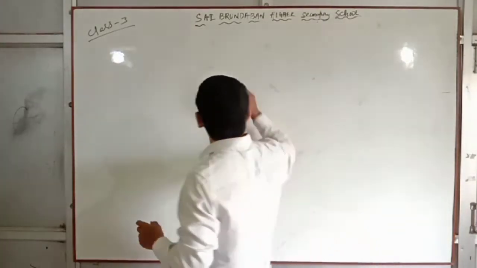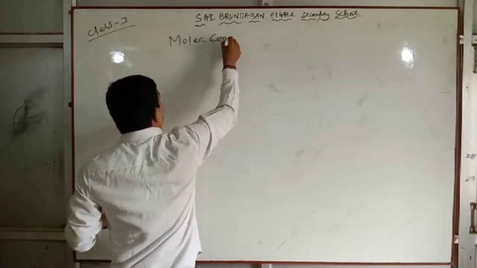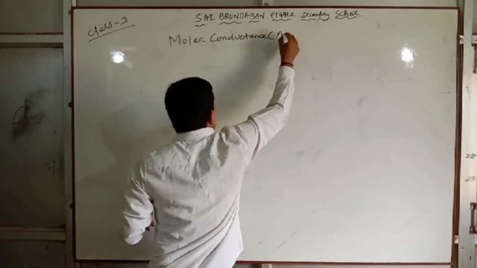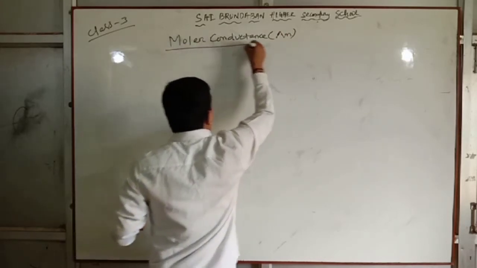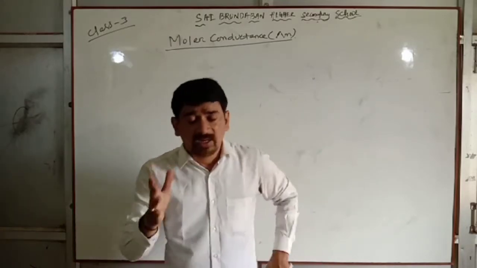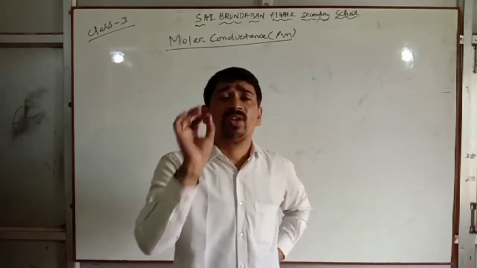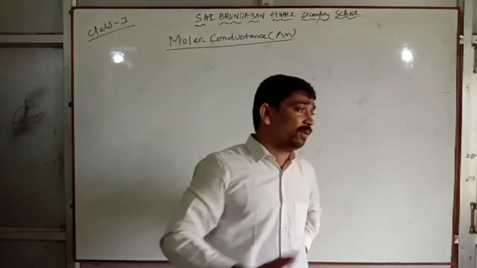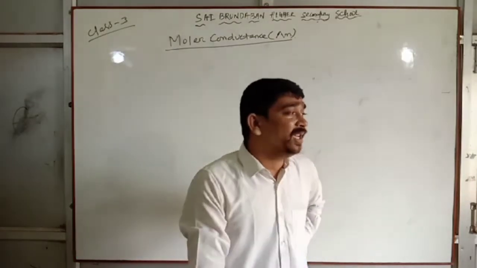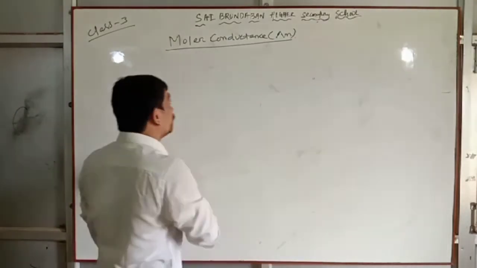Molar conductance, lambda m. Molar conductance of an electrolyte solution is defined as the conducting power of all the ions produced by 1 mole of the electrolyte, or 1 gram mole of the electrolyte, in the solution.